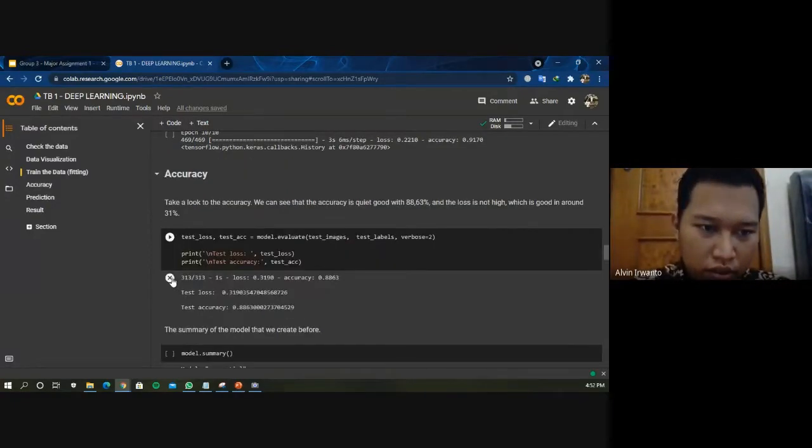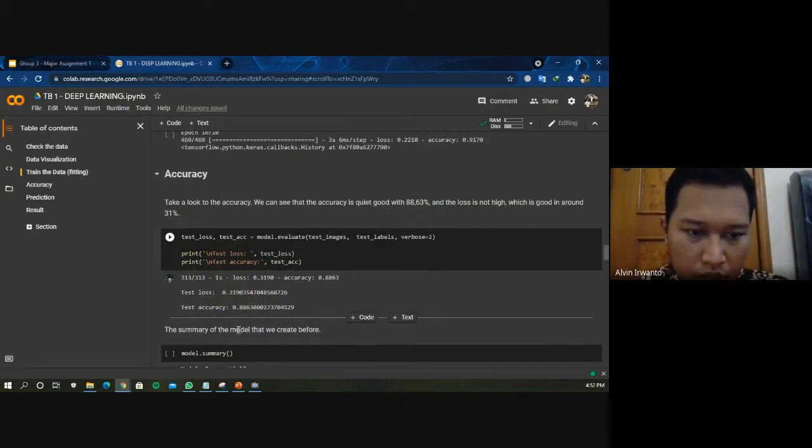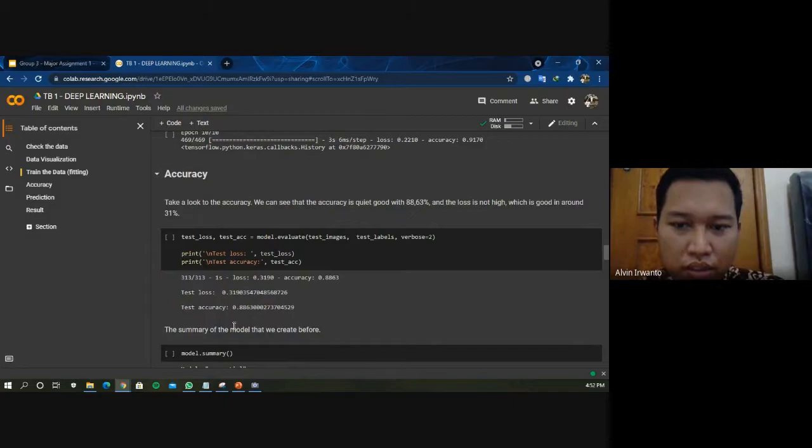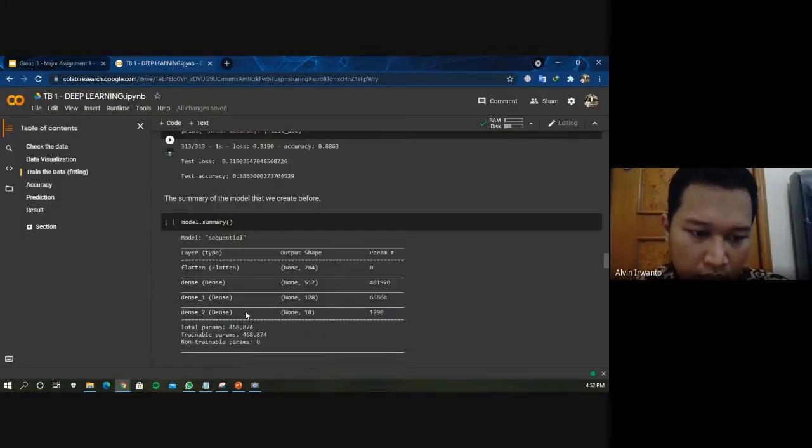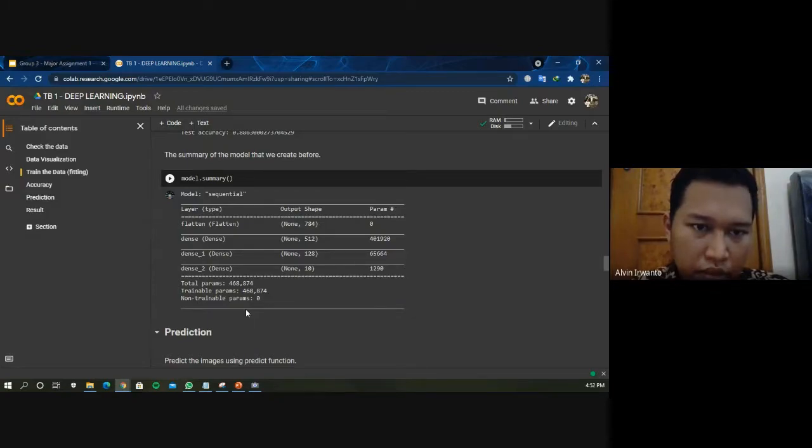And this is the part of accuracy. So if we take a look at the compiled model before, we can see the accuracy is quite good. The test accuracy is 0.8863, or equals 88.63%. And the test loss is not high, which is good. It's around 0.31, or around 31%.